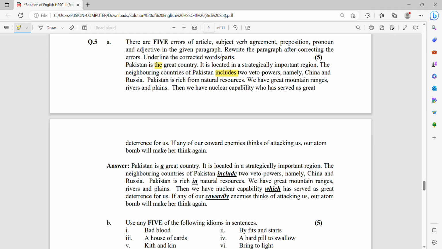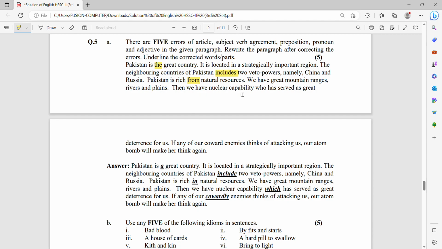Pakistan is rich from natural resources, not from. Wrong use of preposition here. Pakistan is rich in natural resources, for example, gemstones. We have great mountain ranges, rivers, and plains.